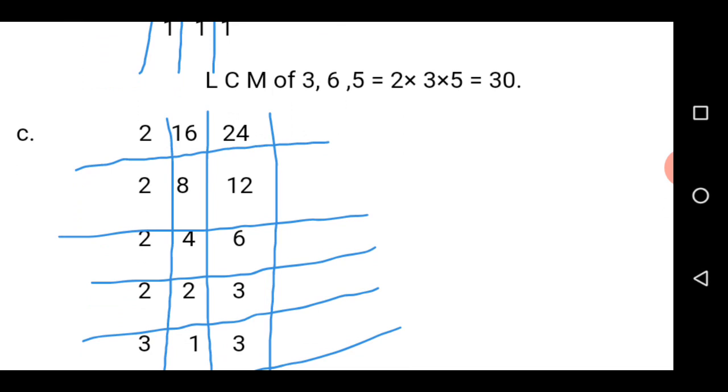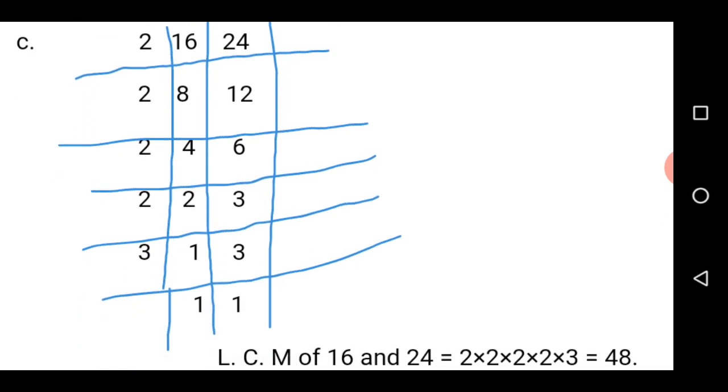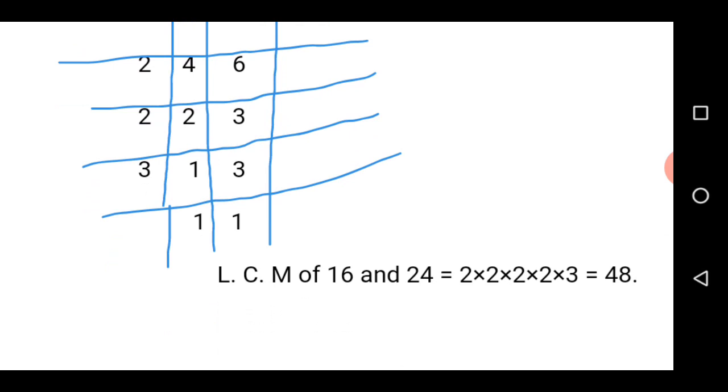So we pick 2 as our divisor. How many 2 are we going to get in 16? Is 8. How many 2 are we going to get in 24? Is 12. So let's pick another divisor, which is 2. How many 2 are we going to get in that 8? We are going to get 4. How many 2 are we going to get in 12? Is 6. So let's pick another 2 as our divisor. How many 2 are we going to get in 4? Is 2. How many 2 are you going to get in 6? Is 3.